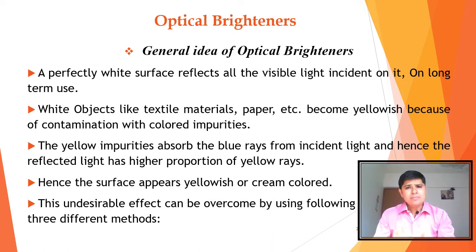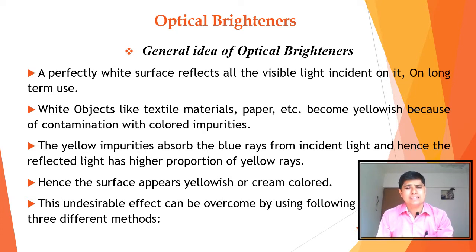You have experience with white clothes, that is, white fabrics. If you buy white clothes or white fabrics from the market, after long use, after 5-6 months or 2-3 months, you may have seen that the surface of the white cloth or white fabric turns cream or yellow in color.